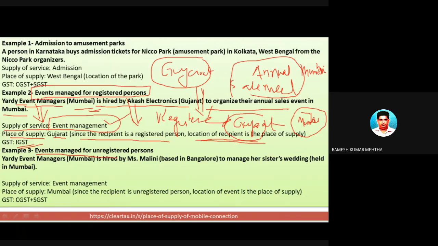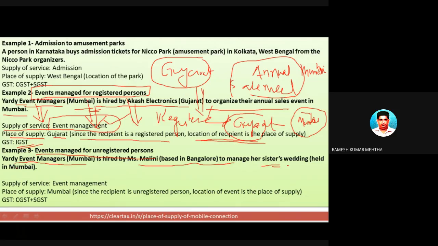Event managed for unregistered person. In the previous case, it was an event managed for a registered person. Sometimes it may so happen that an unregistered person is getting services of event management. Now, the same company is providing the services, but to a person who is unregistered under the GST Act. So, in this case, let's take the example. Yardi Event Managers of Bombay is hired by Malini. She is based in Bangalore to manage her sister's wedding.